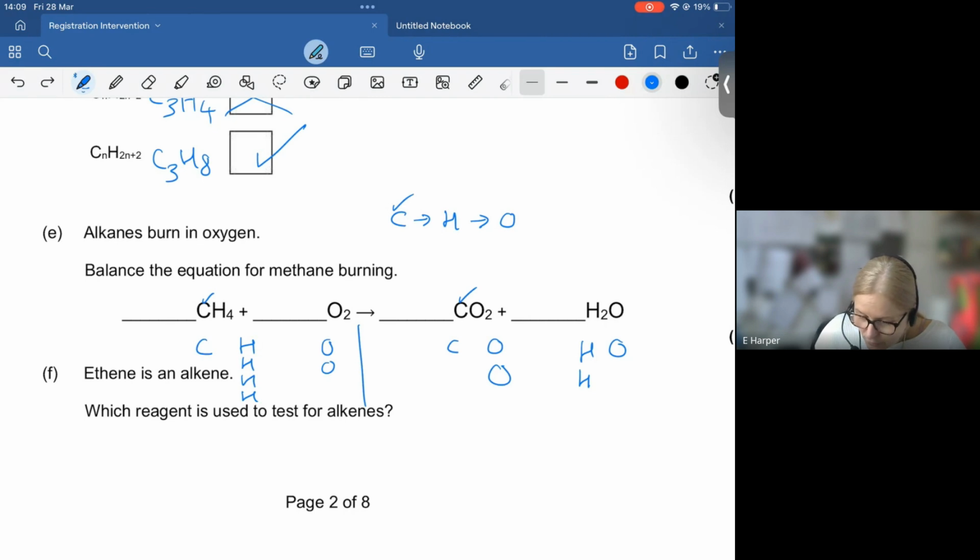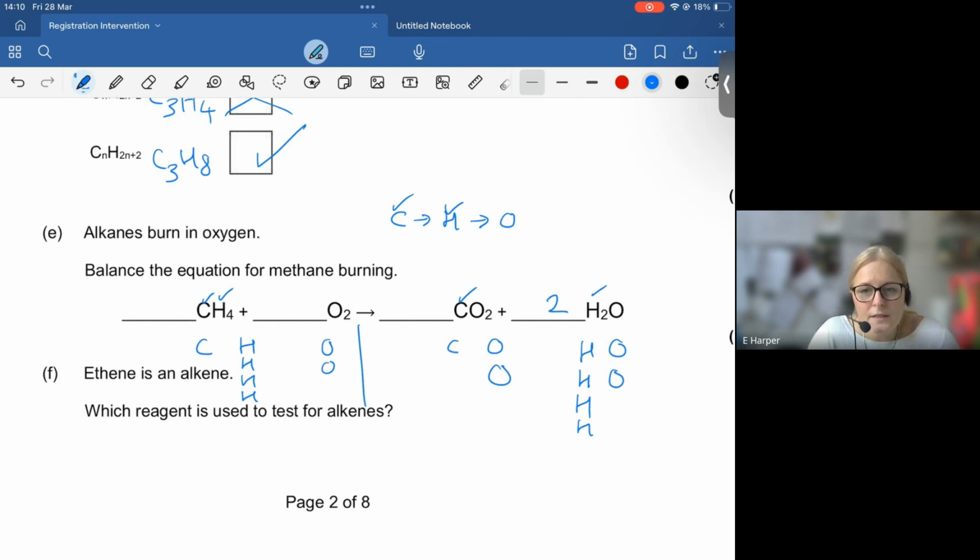So I can only put numbers in front, and that doubles everything that follows. So if I put 2 here, I have now got 2 lots of H2O. So there were 2 H's in 1 molecule, so now there's going to be 4 H's and 2 O's in 2 molecules. The good news is my H's are now balanced.